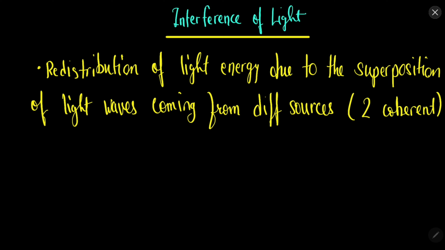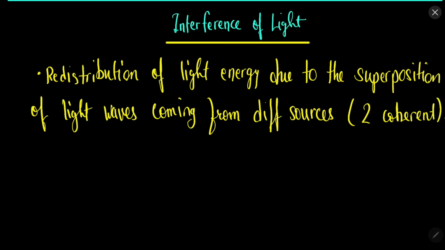So we will assume that the sources are two and they are coherent sources. We will study the meaning of coherent sources later, and this phenomenon is called interference of light.